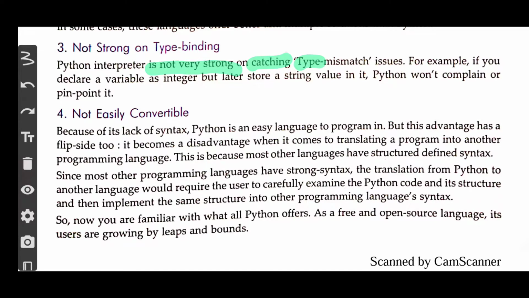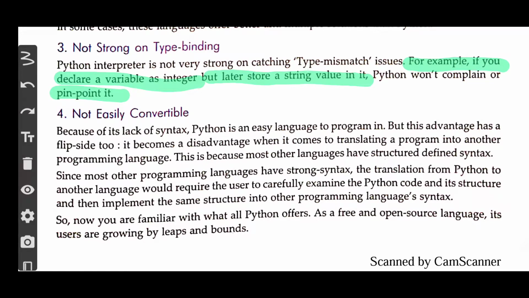Now, let us see the example they have given us. For example, if you declare a variable as an integer but later store a string value in it, Python won't complain or pinpoint it. What they are explaining is that if you define a variable, this is a bit difficult to understand right now, but as we get an in-depth understanding of this language, what a variable is and how to declare it will be known to you.